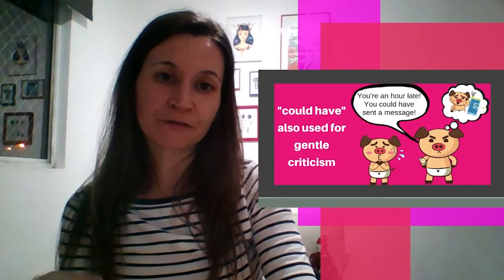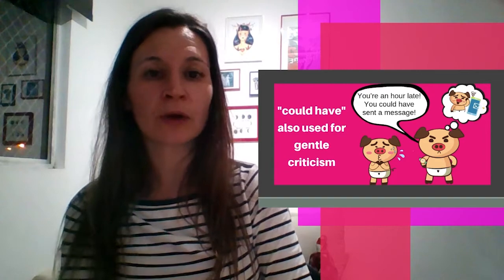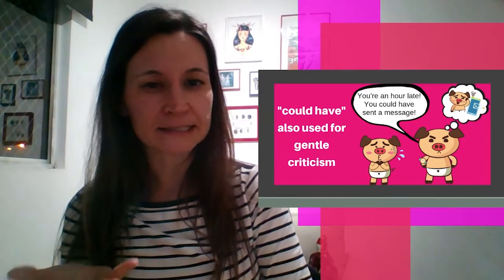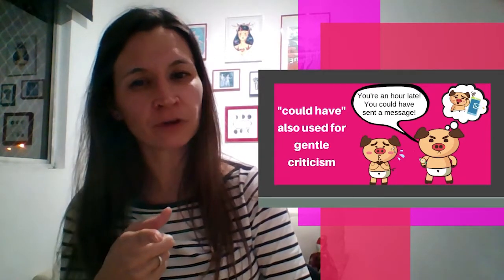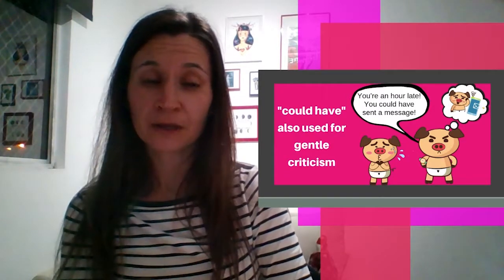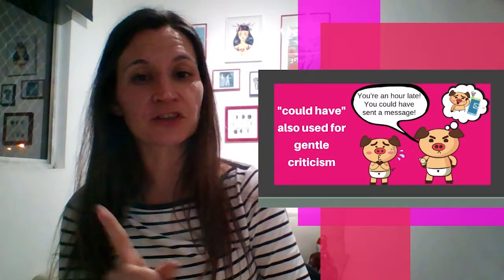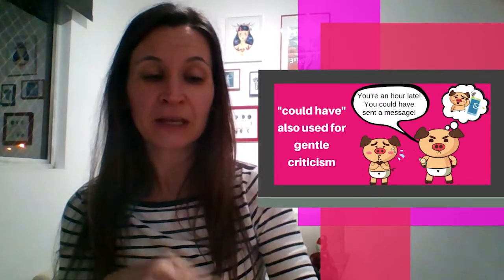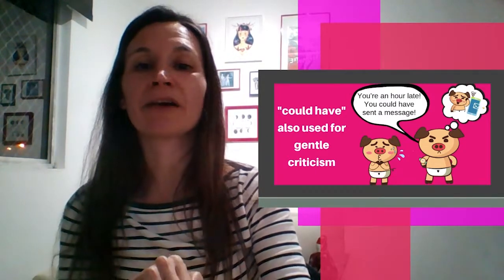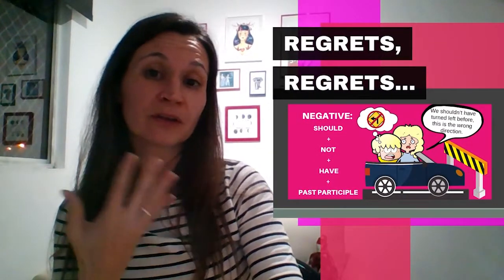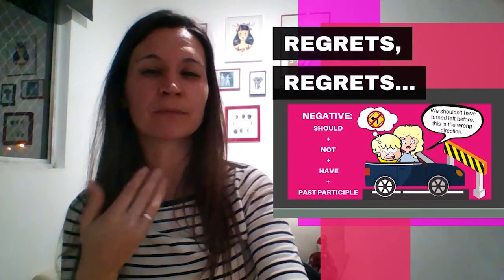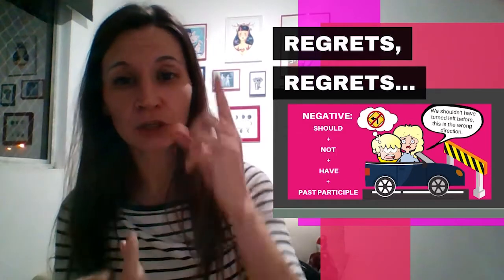The positive of could is used for gentle criticism. So you could have told me and you didn't. You could have sent me a message and you didn't, okay? So you're late and you could have done that. I'm criticizing you. Another thing we do, we use should for regrets. Remember, should for advice, you should do it.